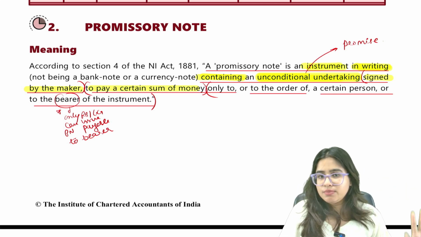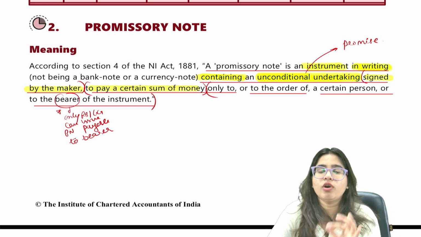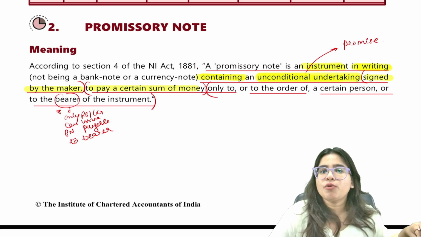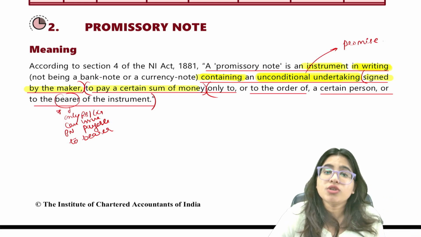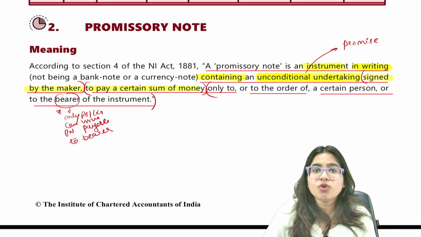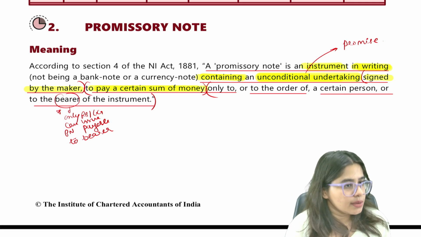First of all, guys, please, a negotiable instrument only talks about money. It only talks about money. So when you make a promise to pay money, that is a promissory note. If I promise to teach you, that's not a promissory note because I'm promising to teach you. But if I'm promising to pay you 6,000 rupees, that's a promissory note. So it is to pay a certain sum of money.